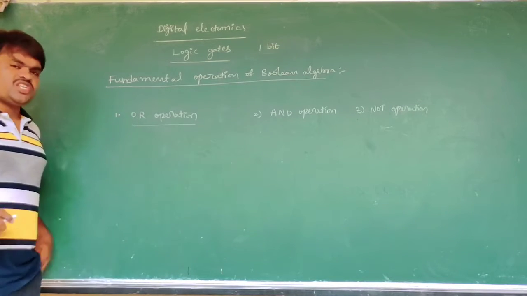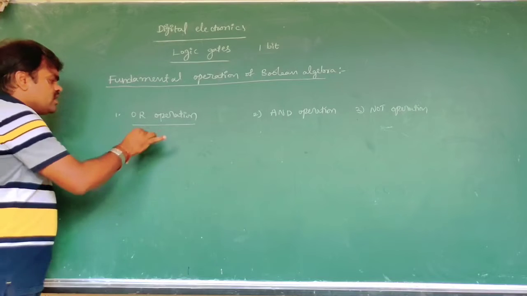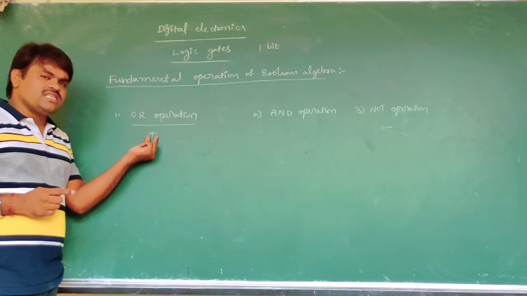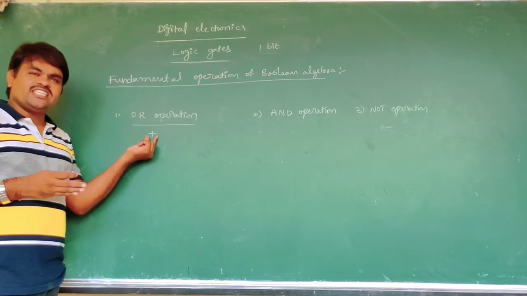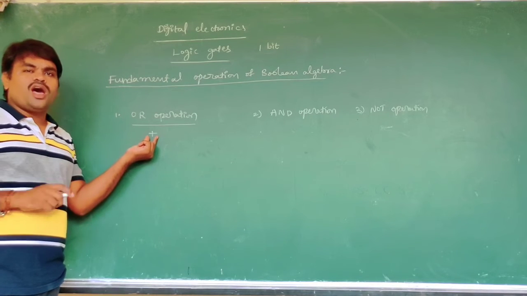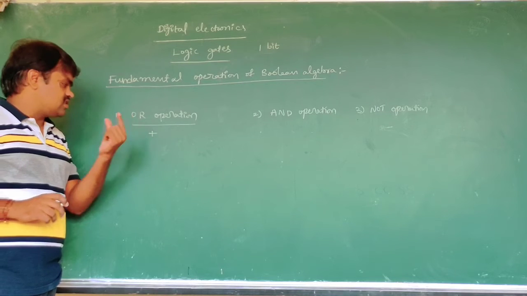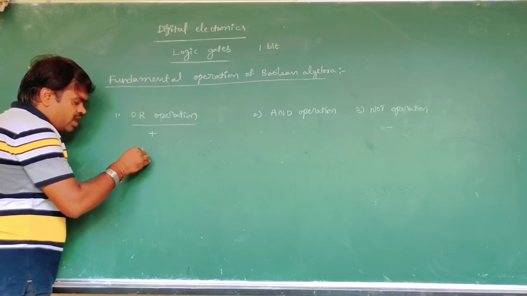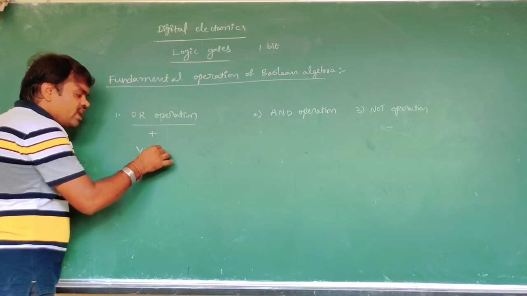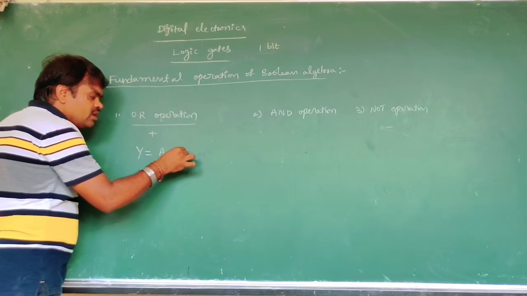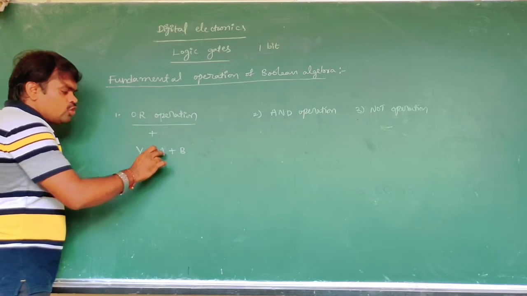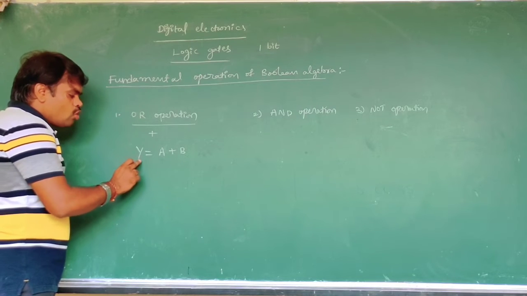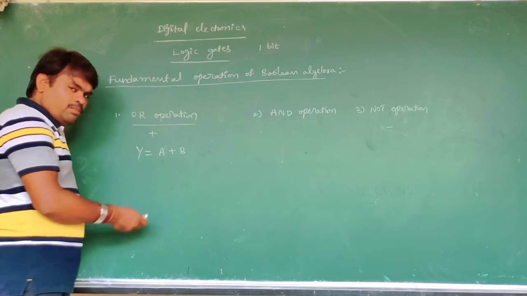Here, the OR operation is represented by the symbol plus. Actually, the plus does not indicate addition as in the ordinary system. In Boolean algebra, it is expressed as y is equal to a plus b, but the meaning of the logic operation is y is equal to a OR b.